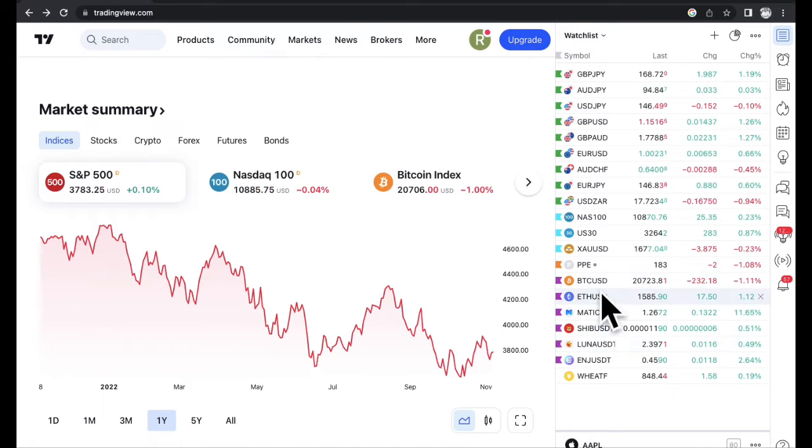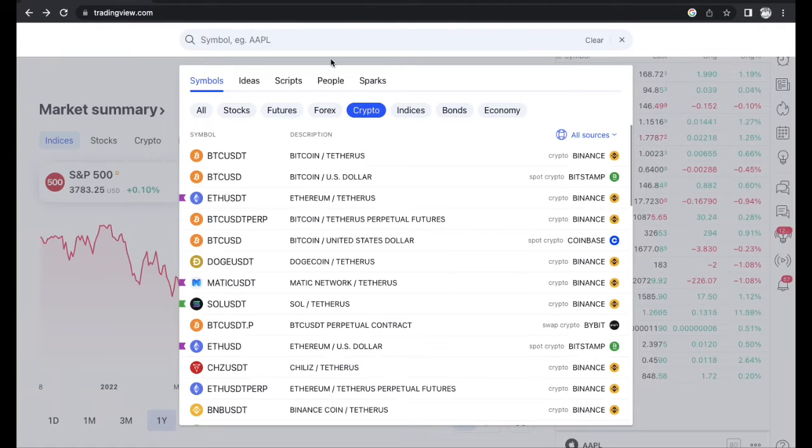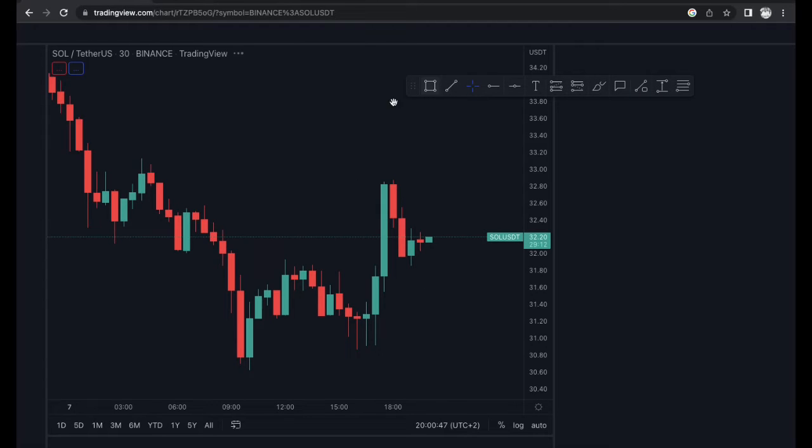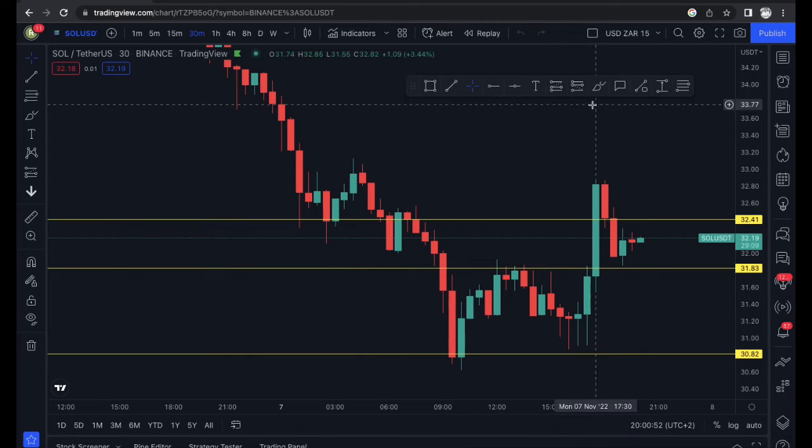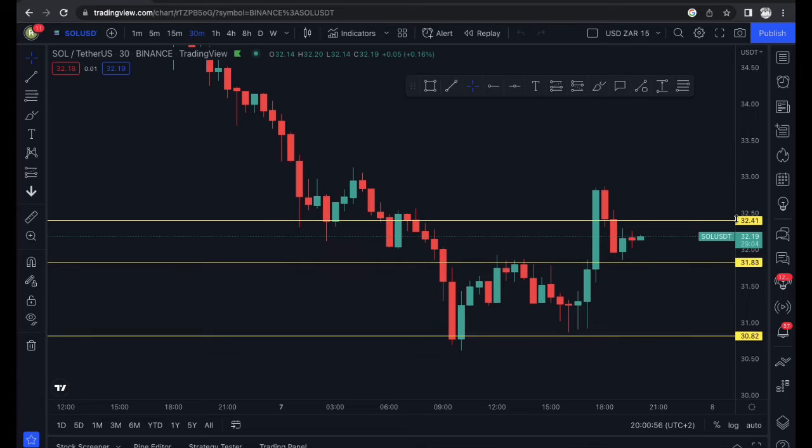Unfortunately, I don't have Solana here on one of my quick guides, but no issue. So we're going to click on crypto. After you click on crypto, I do have Solana here somewhere. Okay, that's cool. Let's look at this chart over here. You guys can see on this chart, I'm using a free account. I already got everything mapped out here, but that's on a 30-minute window.